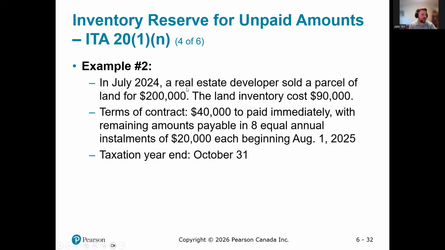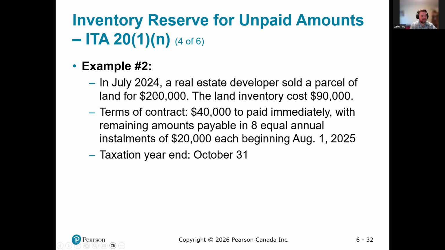In 2024, a real estate developer sold a parcel of land for $200,000. The land inventory cost $90,000, so they made $110,000. That's their profit. $40,000 paid immediately, with the remaining amounts payable in eight equal installments of $20,000, each beginning August 1st, 2025. The taxation year end is October 31st.